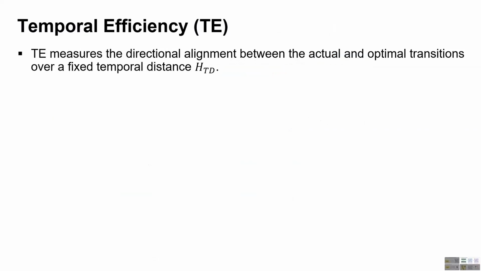Next, we introduce the concept of temporal efficiency. TE measures how well the actual transition aligns with the optimal direction at a fixed temporal distance. More specifically, given a current state, we compare two future states within the same trajectory. The actual reached state is the one observed after HTD steps, and the optimal future state lies at a temporal distance of HTD from the current state.